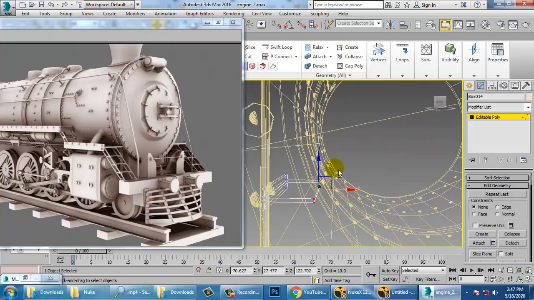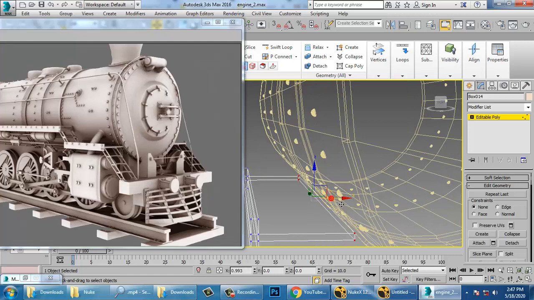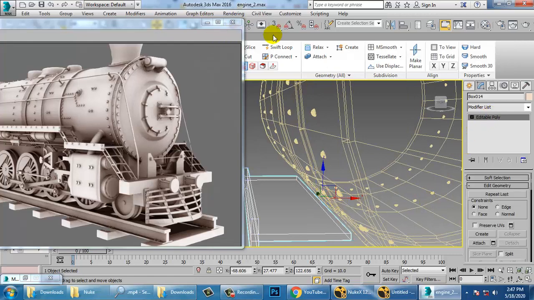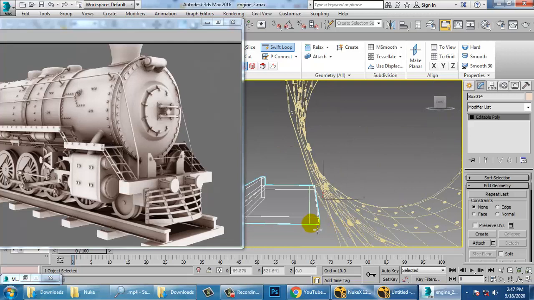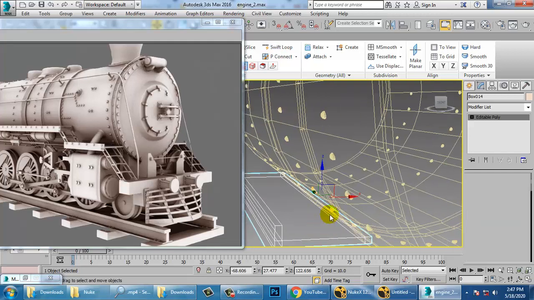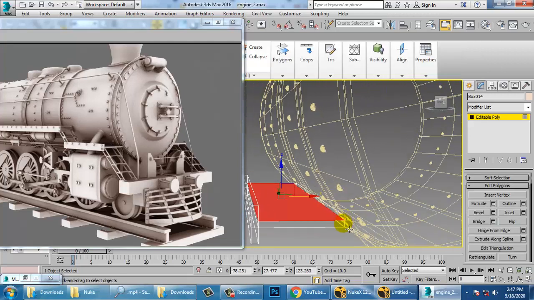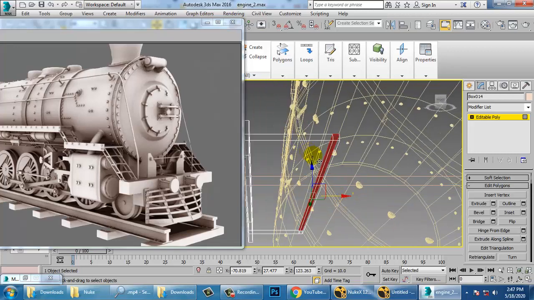and select this, put one swift loop over here, select this polygon onto the top, select this and just click extrude.